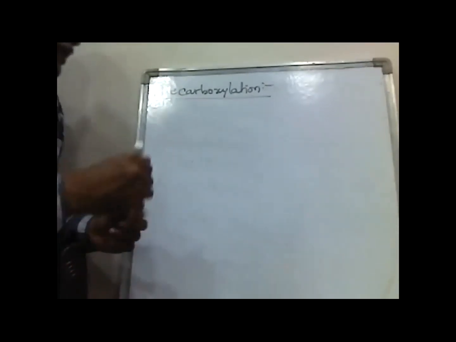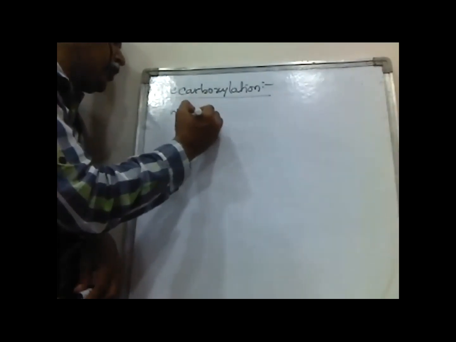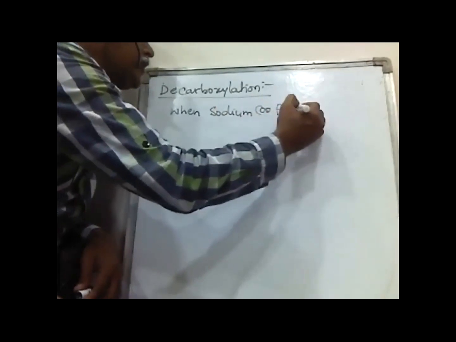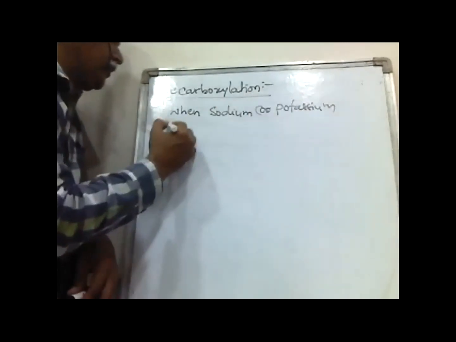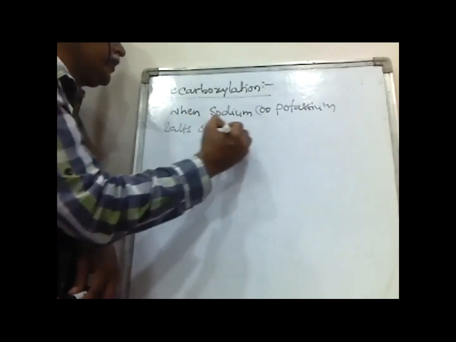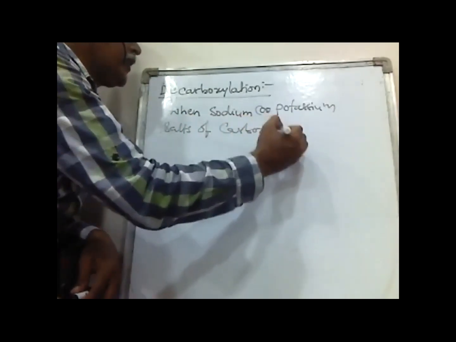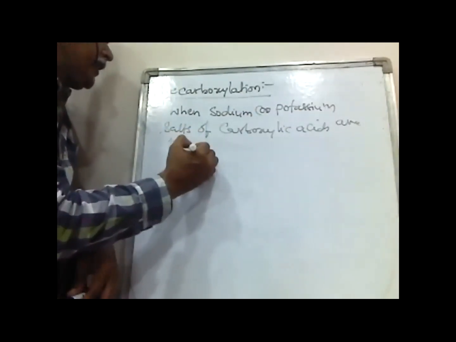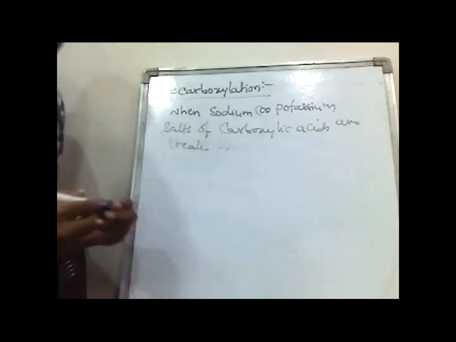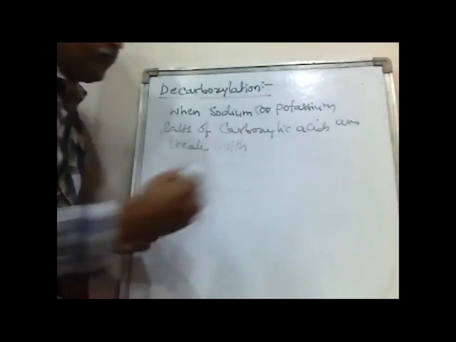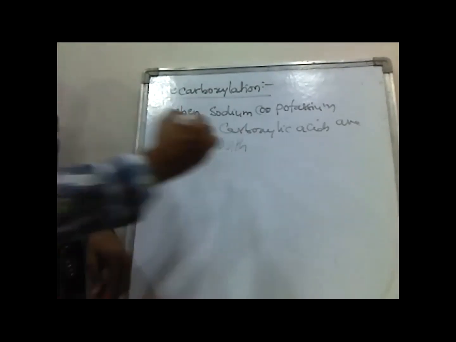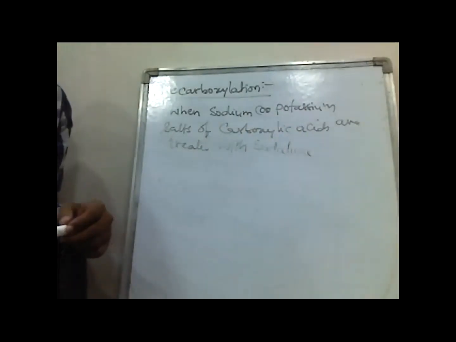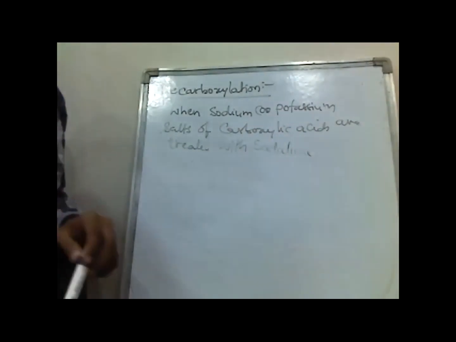Decarboxylation means when sodium or potassium salts of carboxylic acids are treated with soda lime, we get alkanes.